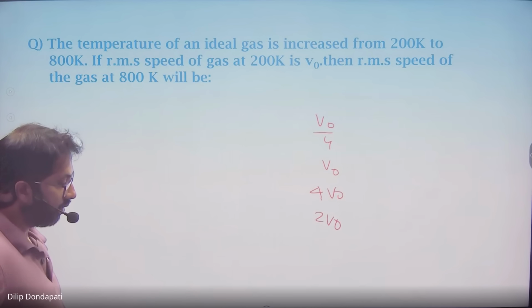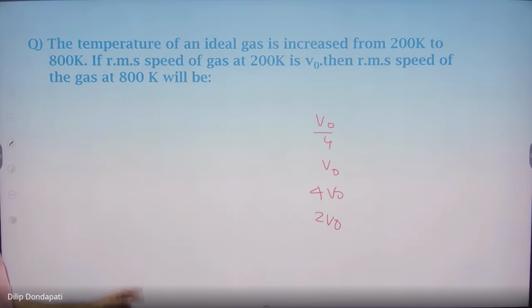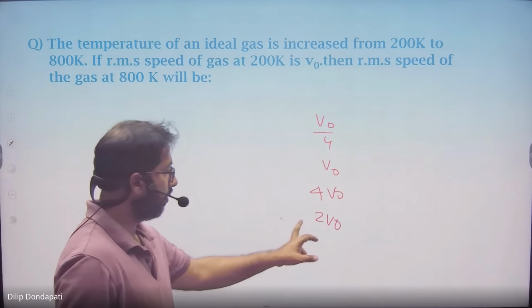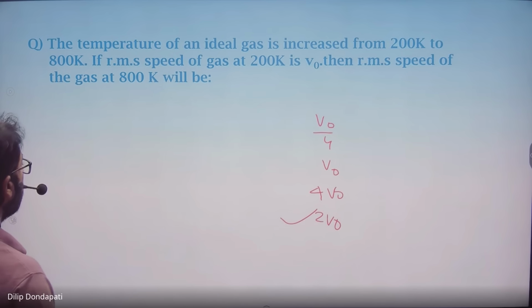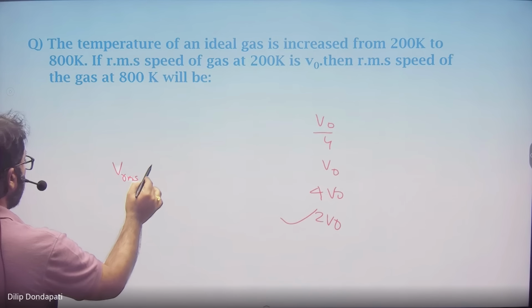So the answer is 2 V0, because VRMS is proportional to root T. Always remember that. VRMS is proportional to root T.